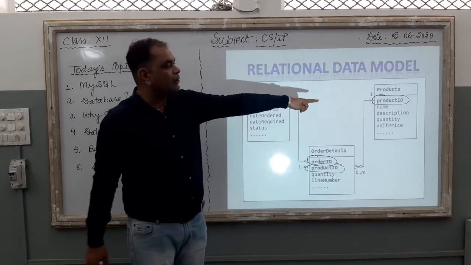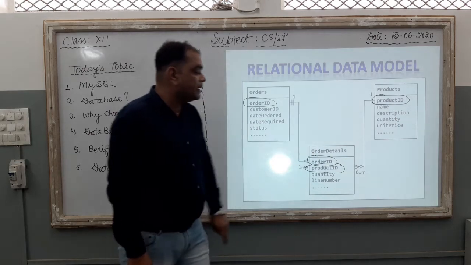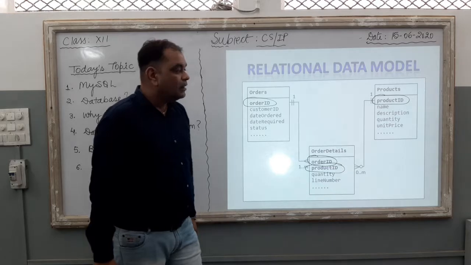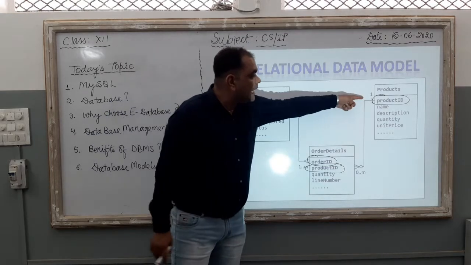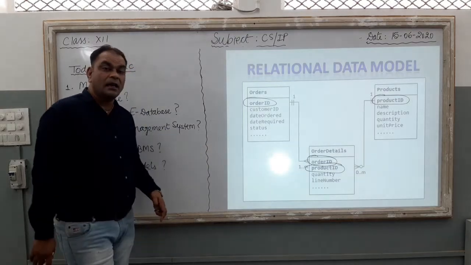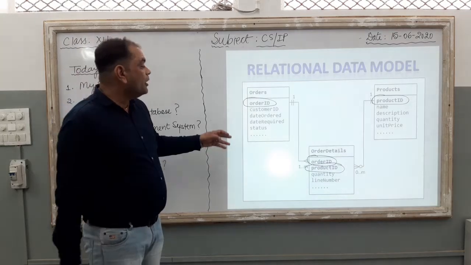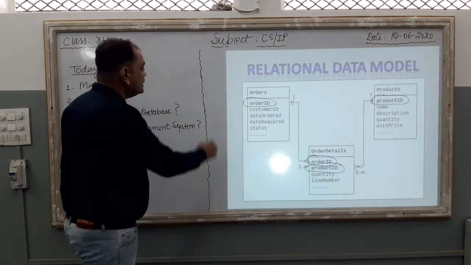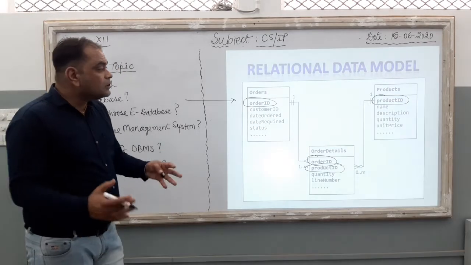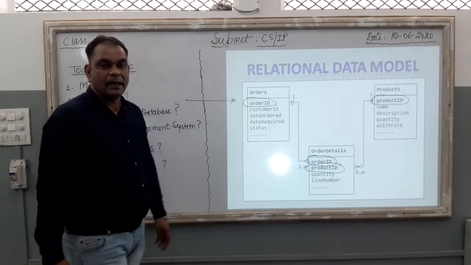Just see, the product ID column is in the products table, and it is also in the order details table. So if we want to connect these two tables with each other, we should connect them with the help of the product ID column. It is a relational data model. This model is in our syllabus. So we are going to learn more about this relational model, and it is a very popular model. Most databases are developed according to the relational data model only.